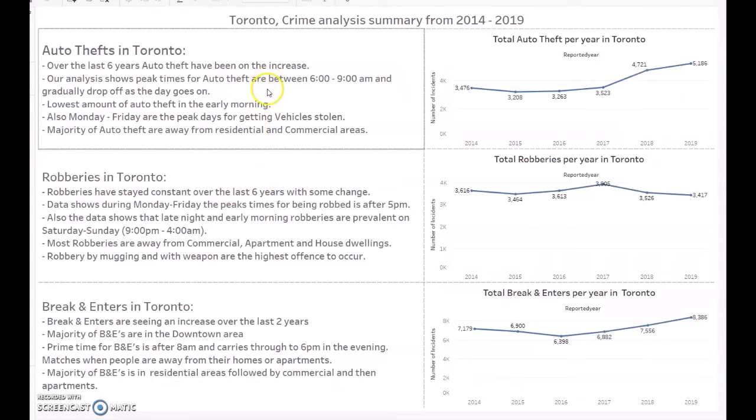And here I just wrote down the comments that I've talked about, but mainly the trends for auto theft in Toronto are going on the increase. The break and enters were going into a bit of a lull in 2016, but it's on the increase, and then robberies have been fairly consistent.